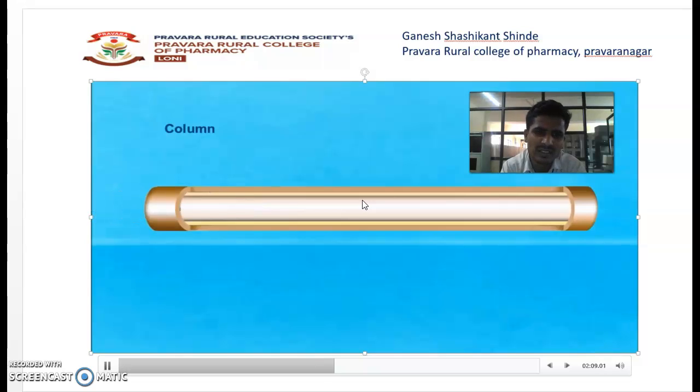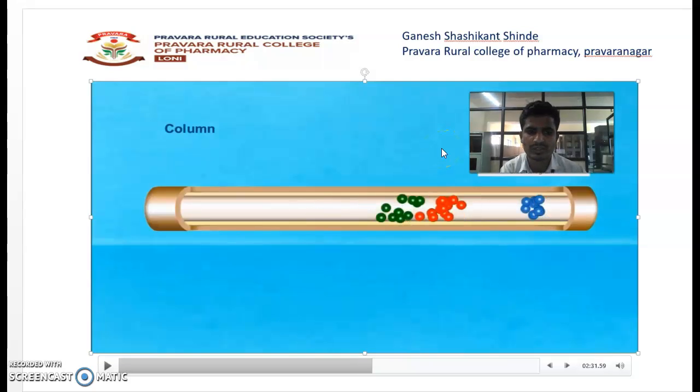Let's consider these are three solute molecules having different shapes. For example, they are green, red, and blue. These three components get separated on the basis of their affinity and partition, or partition and adsorption. We can see that the blue component is moving at a faster rate because it has more affinity toward the stationary phase. So it is moving at the faster rate.